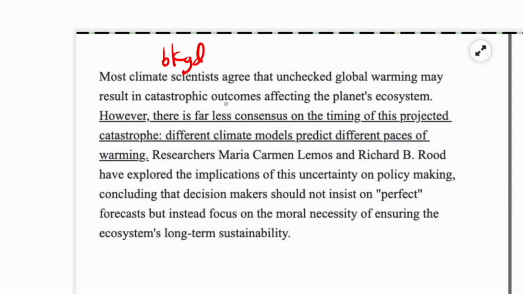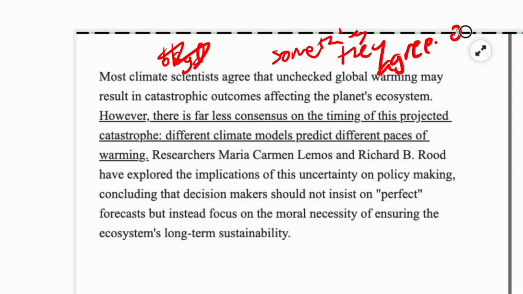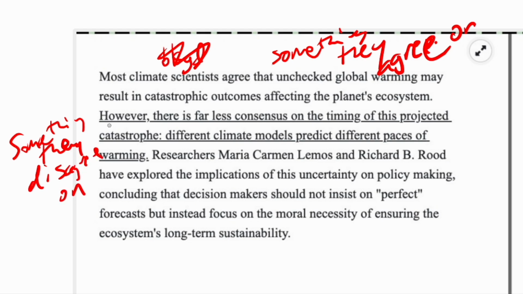Okay, "However, there is far less consensus on the timing of this projected catastrophe, as different climate models predict different paces of warming." Notice here how I originally just called this background, but I think we can do better now and say this is something climate scientists agree on. This is something they disagree on. And I'm not saying that you need to write this down for every sentence as you're taking the test. It's not really practical to do that, but this is the kind of thing we want to at least be thinking.